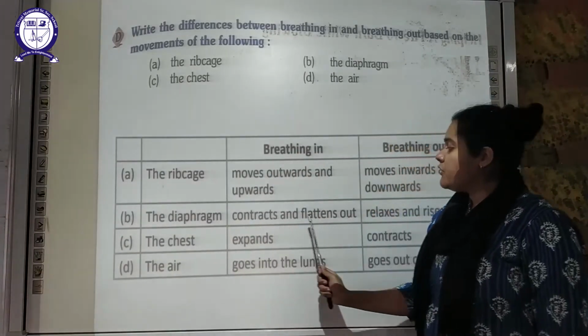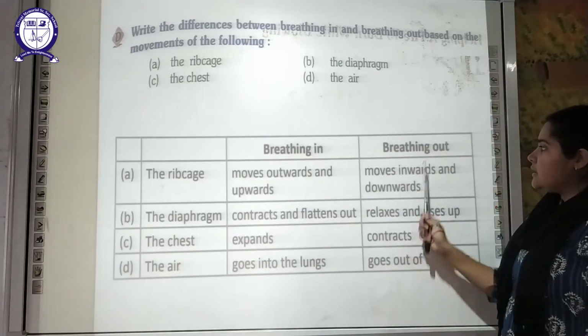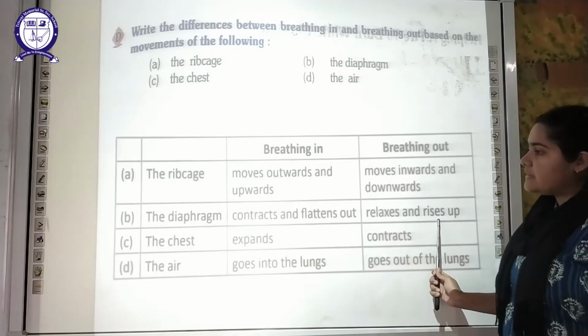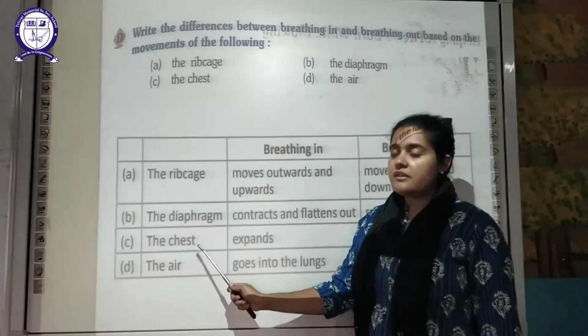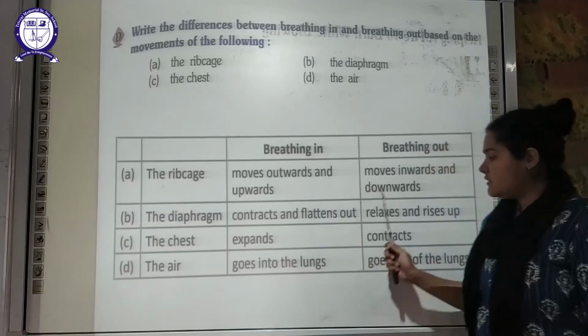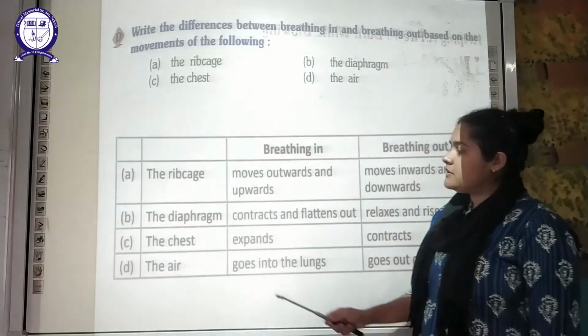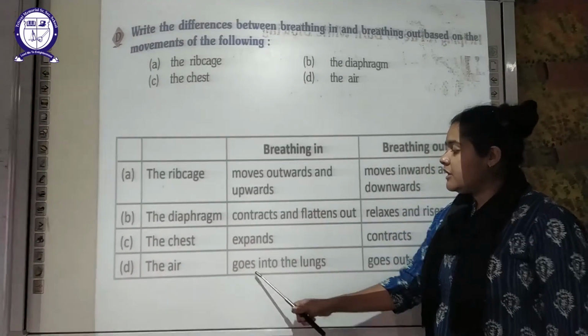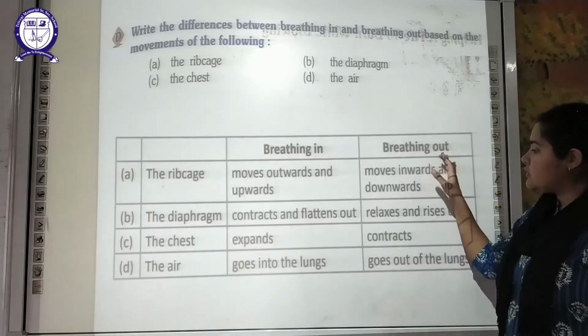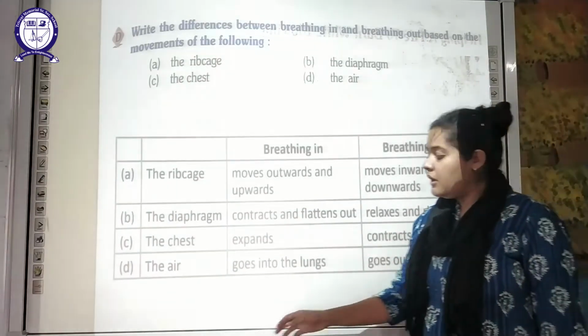The next is your diaphragm. So the diaphragm contracts and flattens out. Here in breathing out, it relaxes and rises up. Then what happened to the chest? The chest expands. Here the chest will contract. The next is the air. Because of breathing in, it goes into the lungs, and in case of breathing out, it goes out of the lungs.